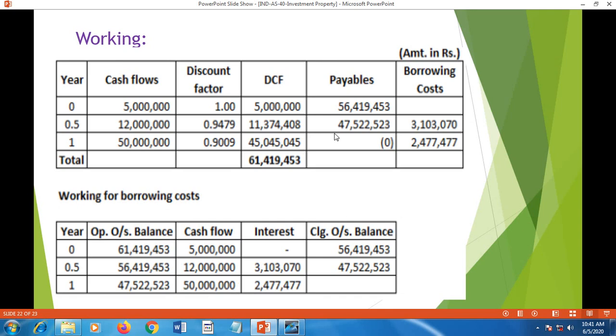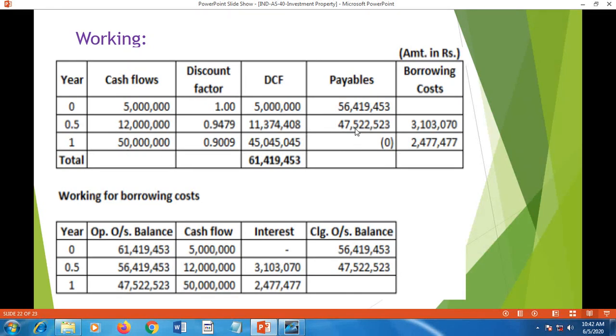Now this information is shown in this table. So initially, after paying 50 lakh, the balance payable remains as 5 crore 64 lakh 19,453. Then after 6 months, the balance payable remains as 4 crore 75 lakh 22,523. There is a borrowing cost that is calculated here, that is interest element, and at the year end 5 crore is paid.